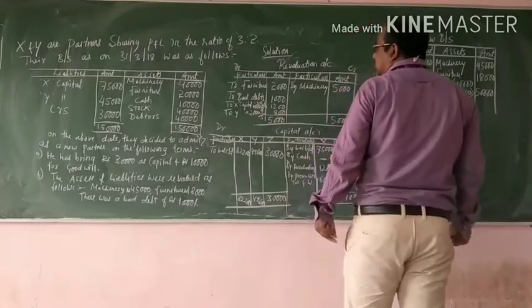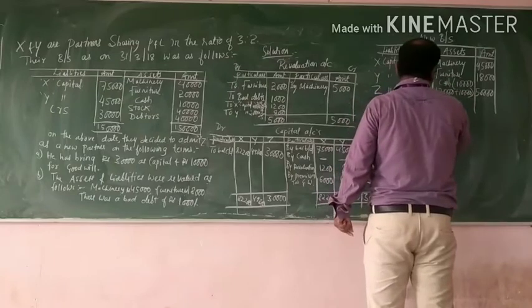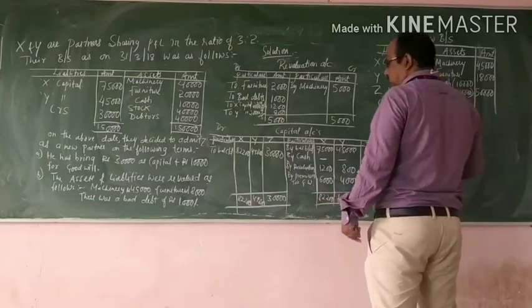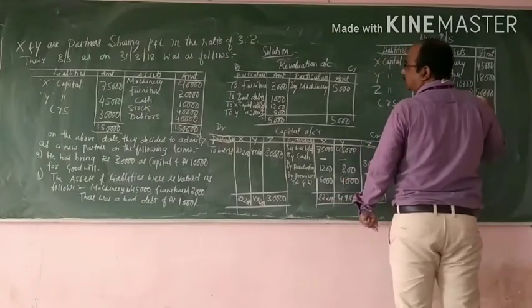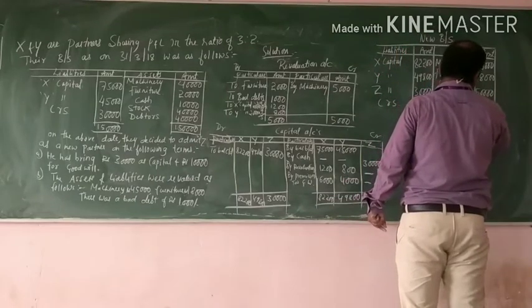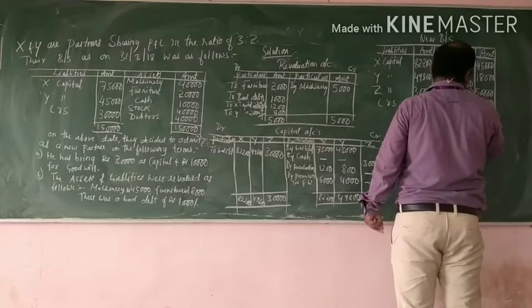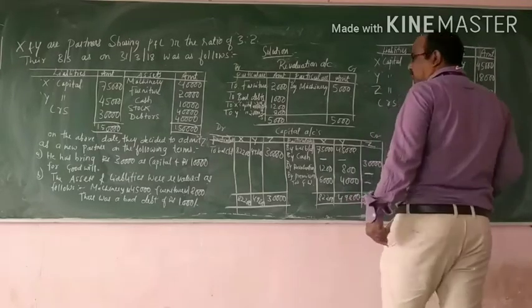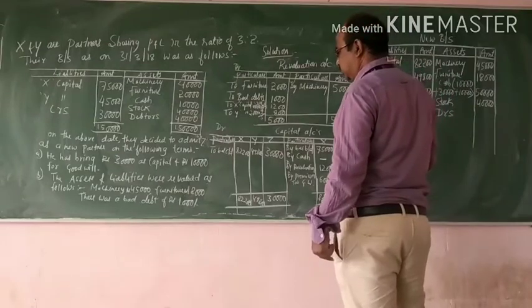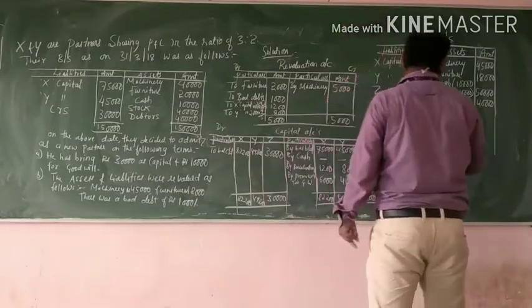Next, stock. There is no change in the stock. It has not increased, not decreased. Debtors, minus bad debts: 40,000 minus 1,000.